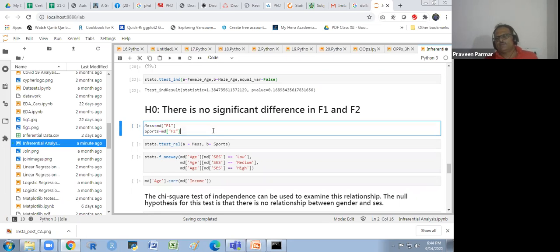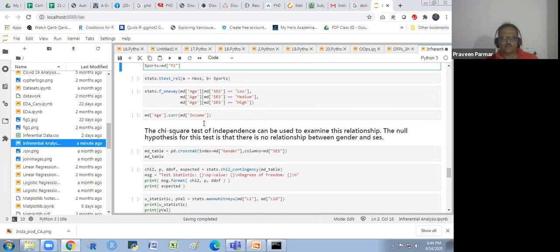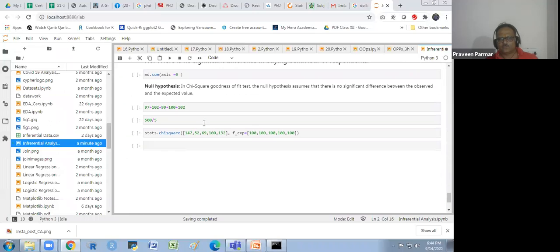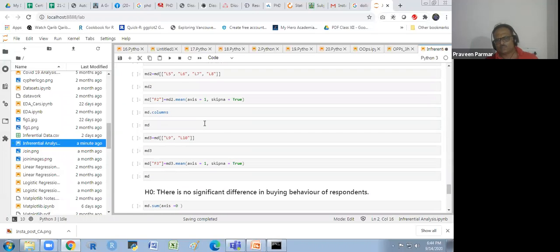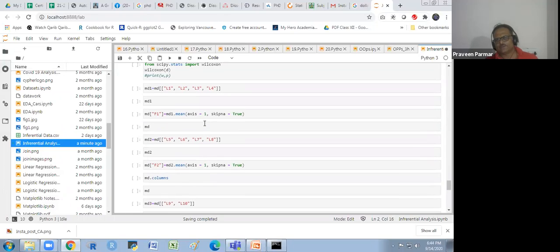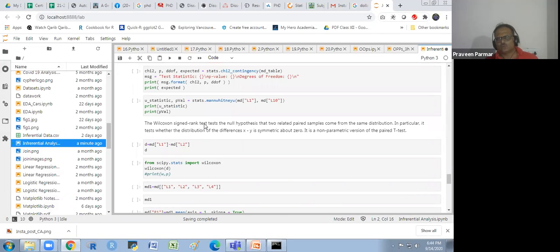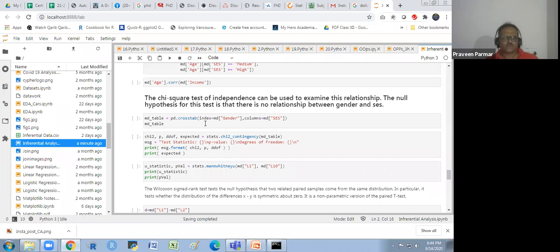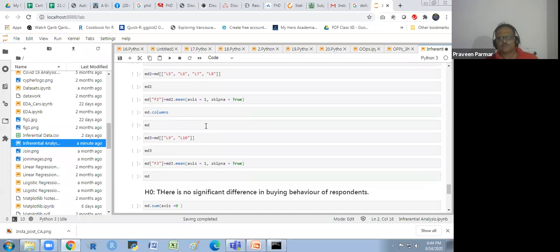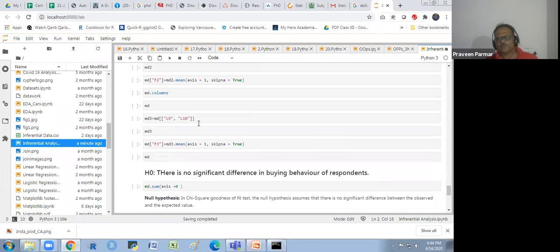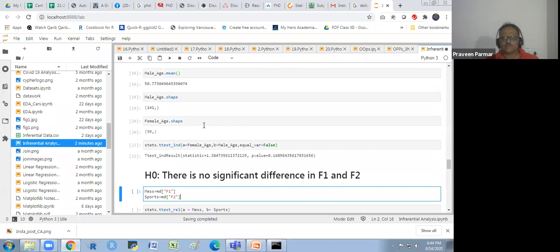Now we see a few more hypotheses, and I think we would cover it tomorrow. There are very few, but the explanation is very high here. So tomorrow we finish this, and the other script I have is for the ANOVA and the other tests we will perform there. Okay, so I think it is sufficient for today.